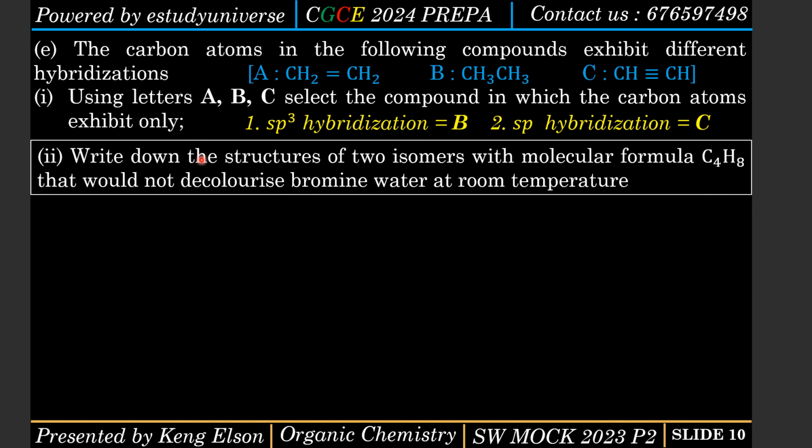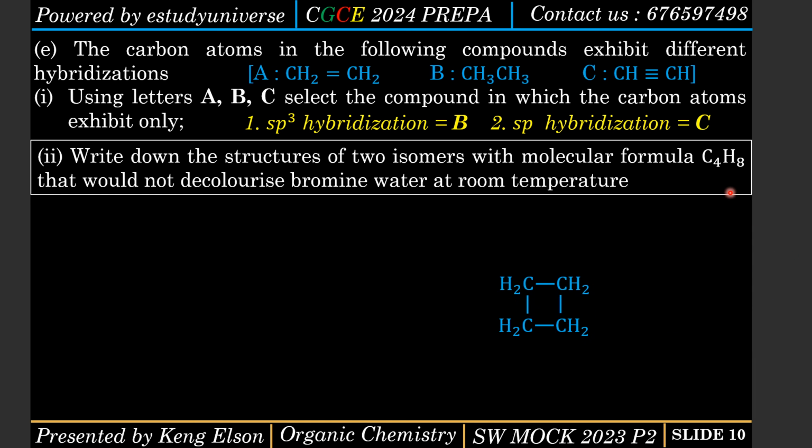Next question. Write down the structures of two isomers with molecular formula C4H8 that will not decolorize bromine water at room temperature and pressure. Now C4H8 is butene, okay, and all alkenes will decolorize bromine water. The presence of the double bond is a test for unsaturation. But now, can we write an isomer that will not decolorize bromine water? Yes. So that isomer should be what? An alkane.